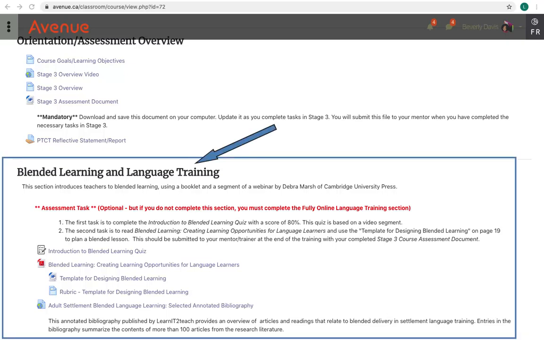The Blended Learning and Language Training section in the course is optional. If instructors choose to skip this section, they must complete the next section, the Fully Online Language Training section, which we'll come to in a minute.